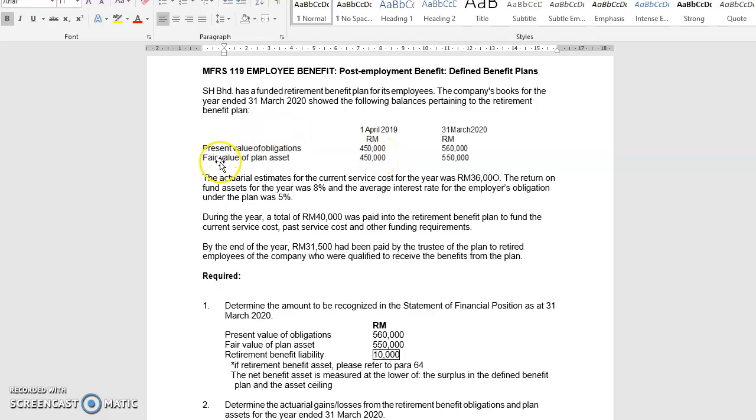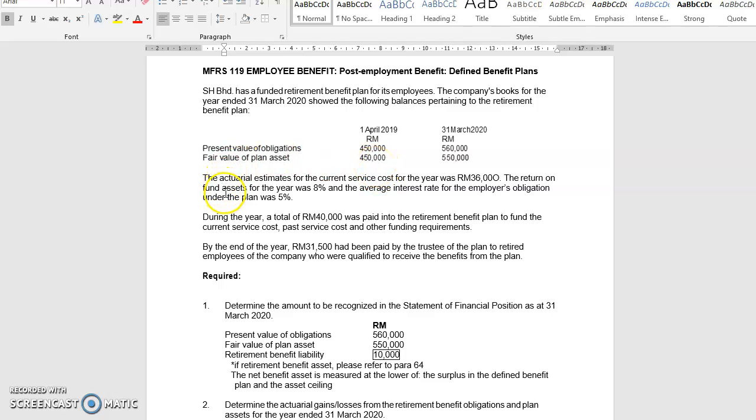And the other one is plan asset, because at the same time, in order for the company to have enough funds to pay the retired employees later, they will accumulate funds every year. So the fund will be invested in an asset, the plan asset. So this item, fair value of plan asset, is an asset account, meaning this beginning balance of 450,000 has a debit balance.